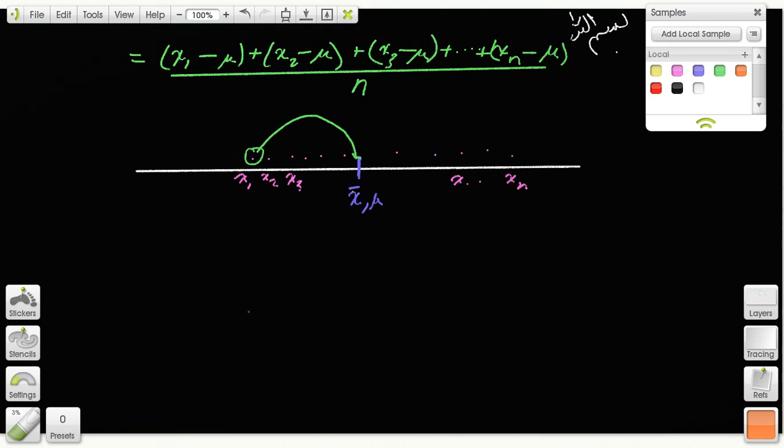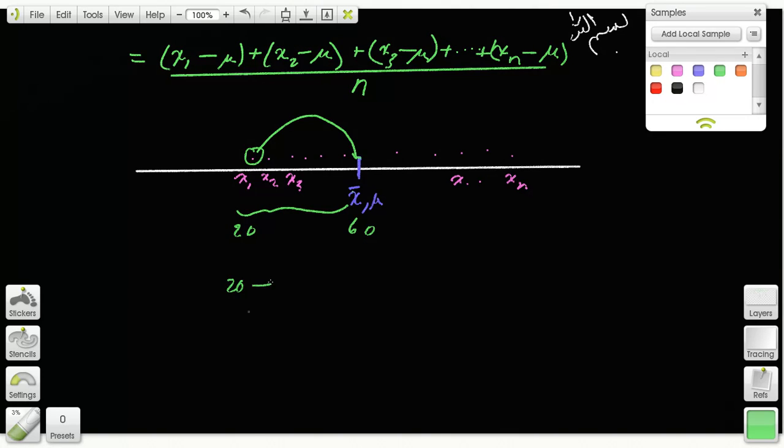So you have to add all the data? Yes, each individual data point, and subtract the mean to see how far they are. But wait, we're not done yet. There's a problem with this. What's the problem? Let's say this is 60, and let's say this is 20.